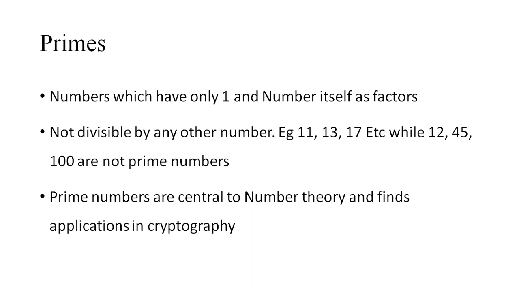For example, consider the number 11. 11 is divisible by only 1 and 11. You can't divide 11 by any other number, so it does not have any other factor. Hence, 11 is considered a prime number. Similarly, 13 and 17 are also prime numbers.